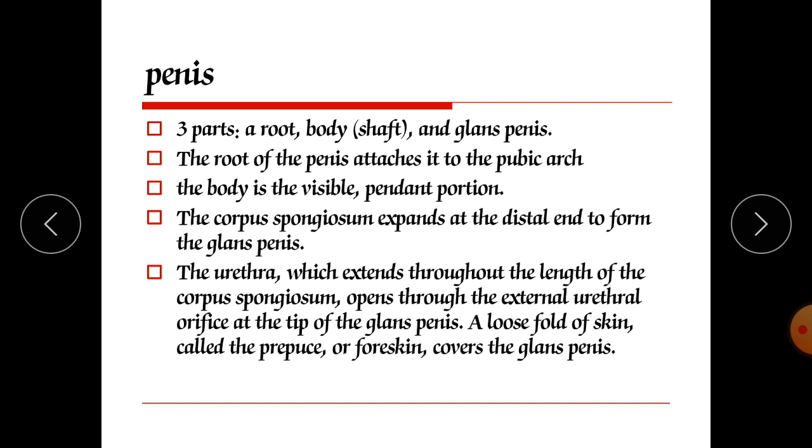The corpus spongiosum expands at the distal end to form the glans penis. The urethra, which extends throughout the length of the corpus spongiosum, opens through the external urethral orifice at the tip of the glans penis. A loose fold of skin called prepuce or foreskin covers the glans penis.